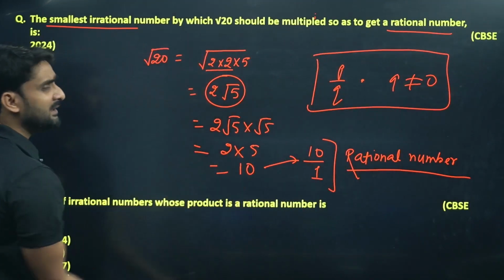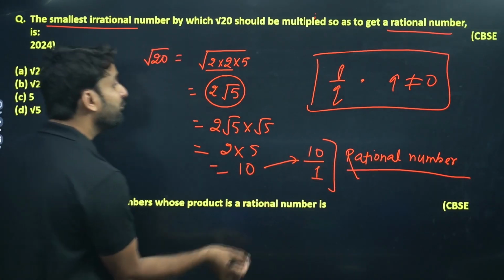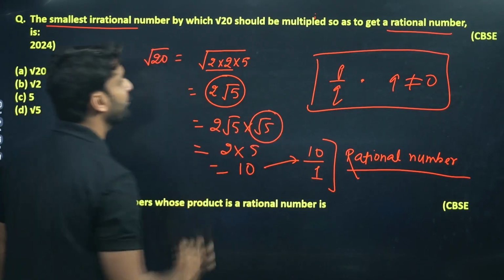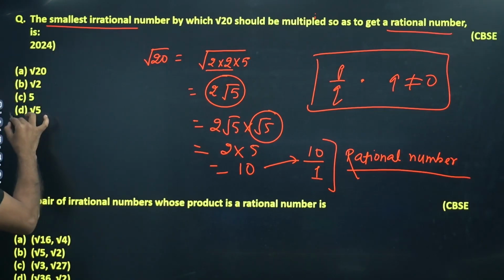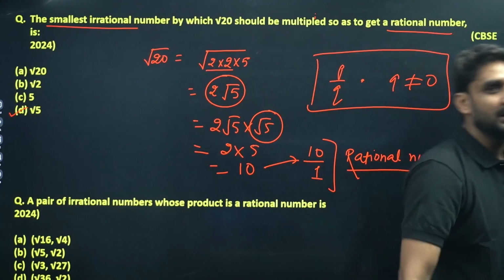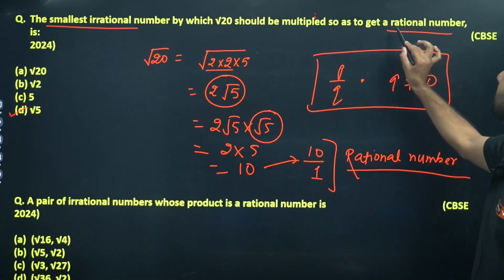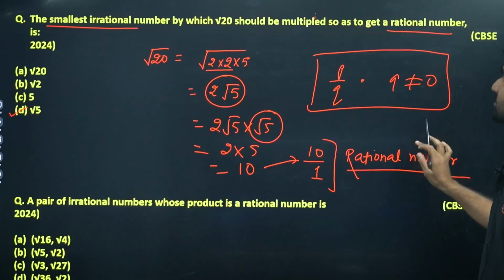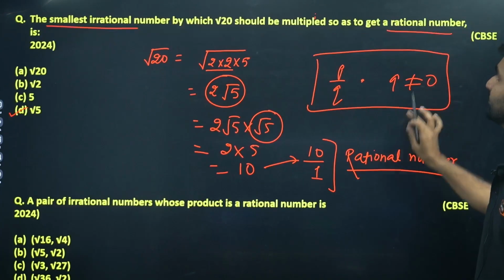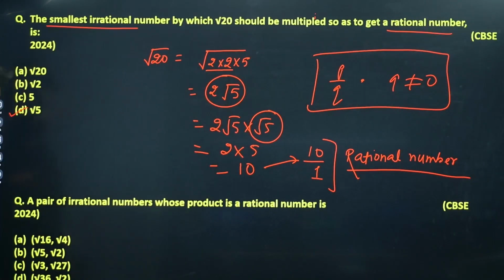So 10 can be written as 10 by 1, which is a rational number. So what are we multiplying here? We are multiplying by root 5. Which option will be correct? Option D will be correct. By multiplying under root 5 to this number, the result will be a rational number. Hope you understood, guys. Okay, so come to the next question here.